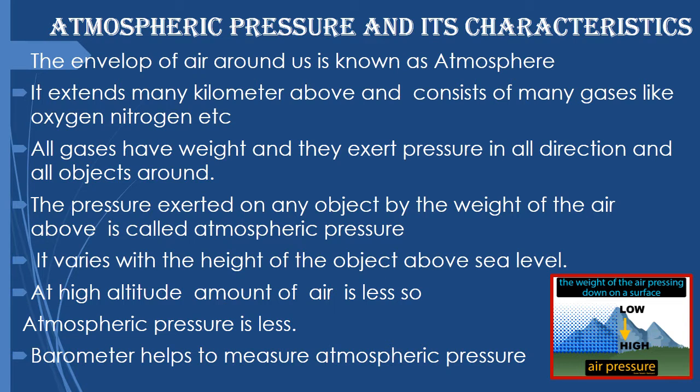All gases have weight, so they can exert pressure, and they exert pressure in all directions and on all objects around. The pressure which is exerted on an object by the weight of the air above is called atmospheric pressure. And this atmospheric pressure varies with the height of the object. If the object is at sea level, the amount of air is high, so the pressure will also be high, the atmospheric pressure will be more.